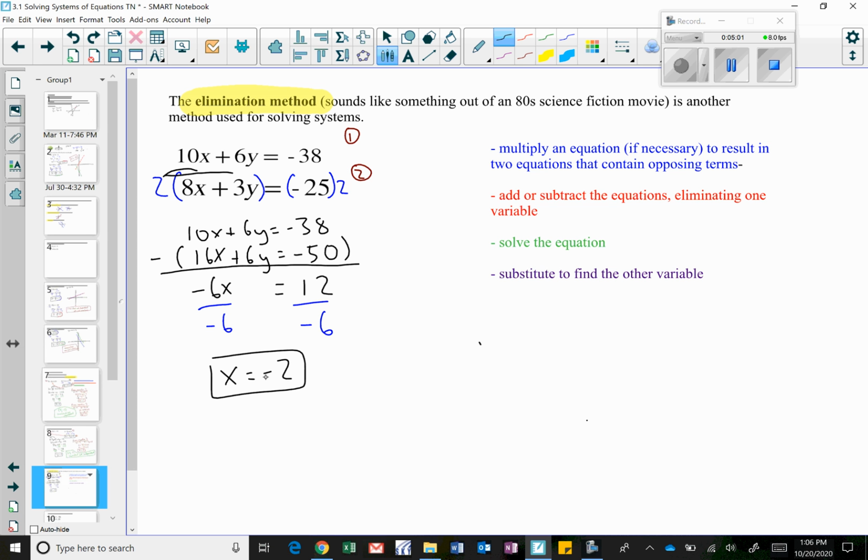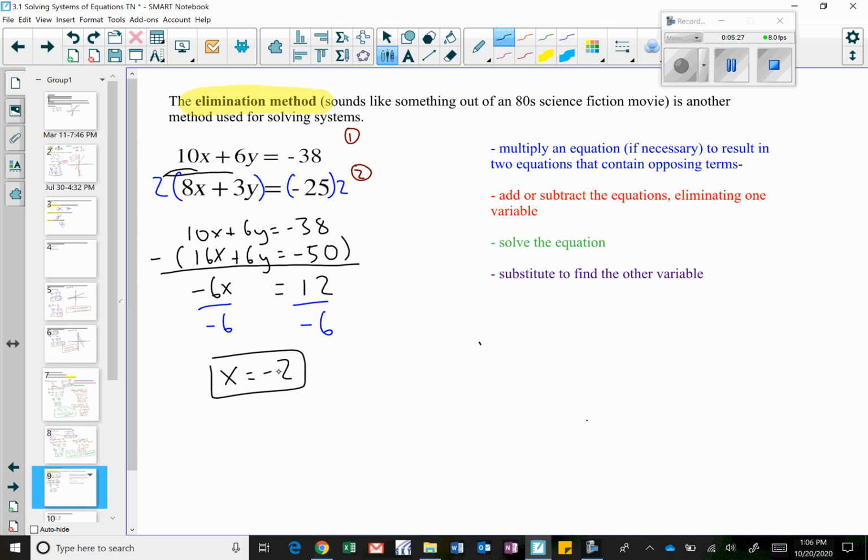So now I have x equals negative 2, and I think that was much faster than it would have been with the substitution method, right? That's why the elimination method is probably most people's favorite. Really, the hardest part about it is figuring out what variable you want to eliminate, and secondly, what, if any, number you need to multiply to one or both of the equations.